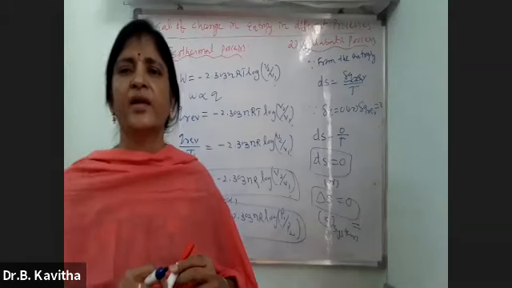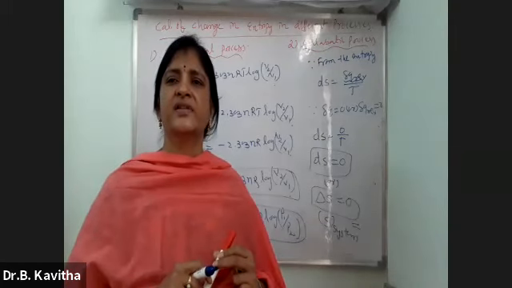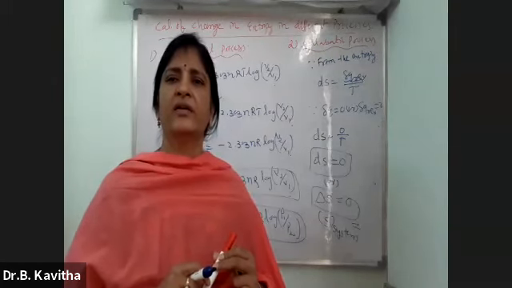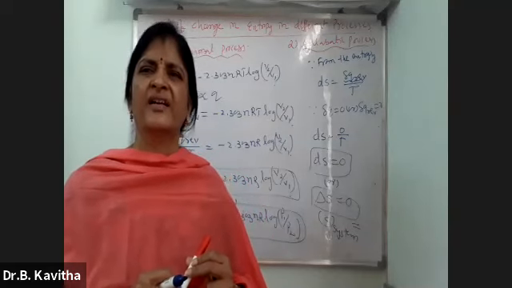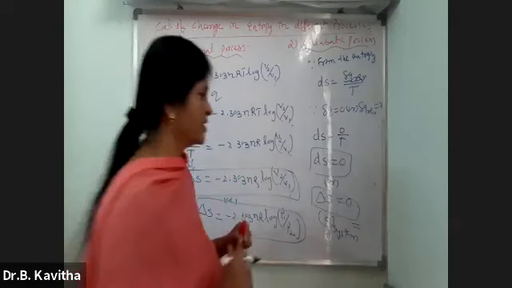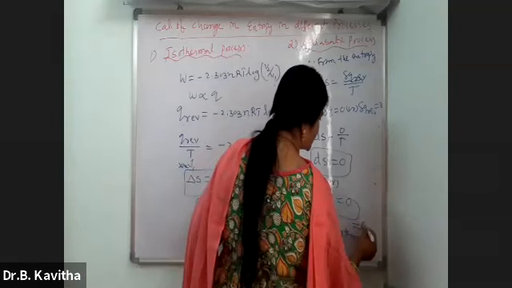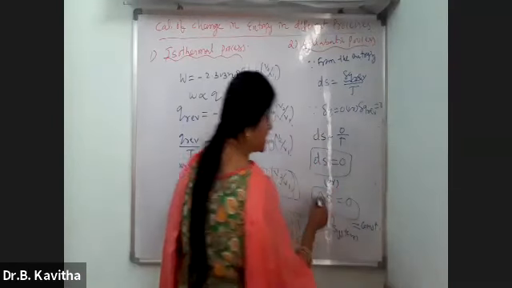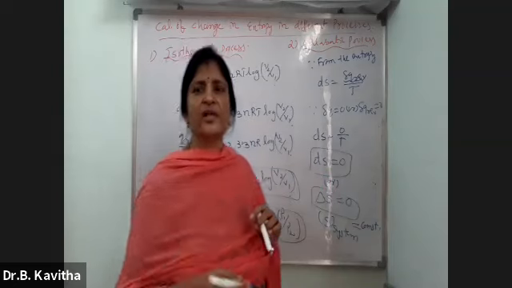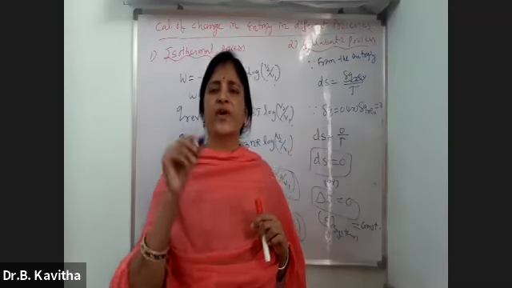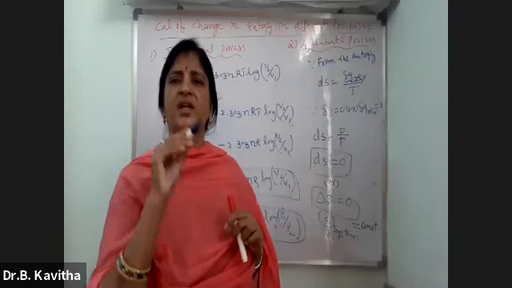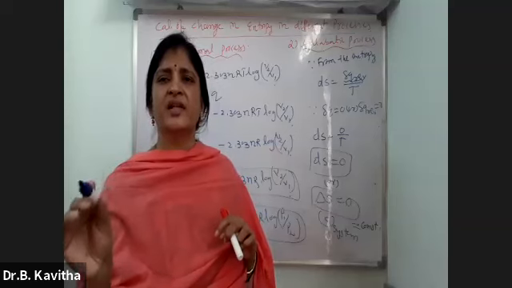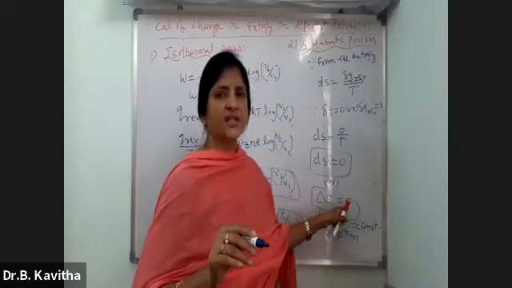Because I told you, in any process, if some value is constant, always the S of the system remains a constant. If the property is constant, the change will be 0. I told you in the previous class also, if one property remains a constant, the change in that property is always 0. Okay, so changing the properties, the change in entropy is 0.